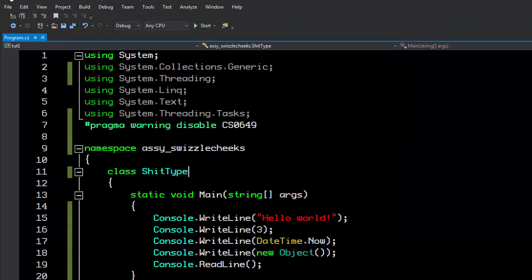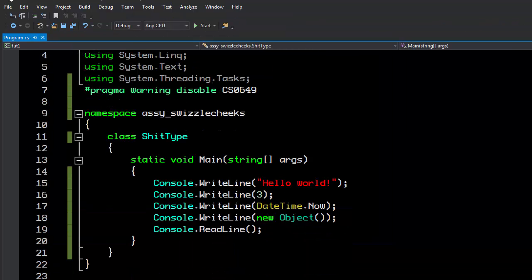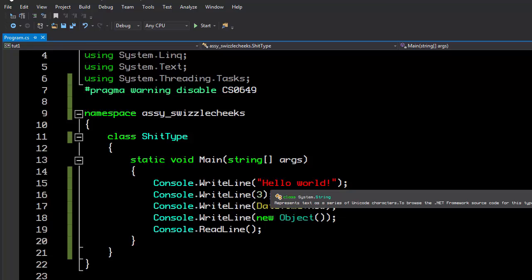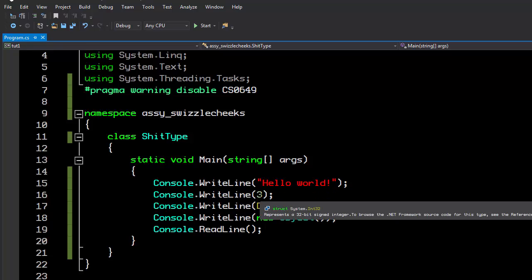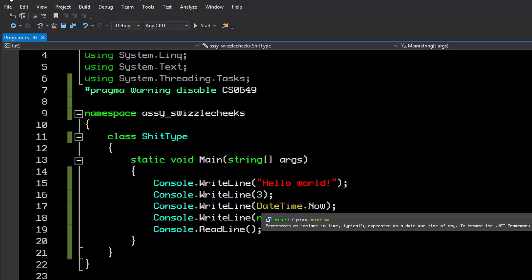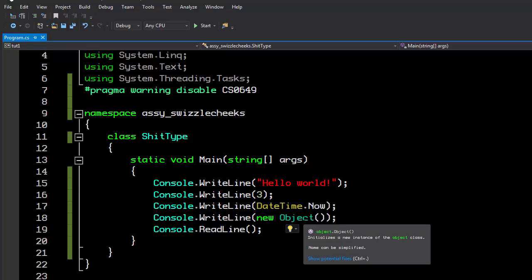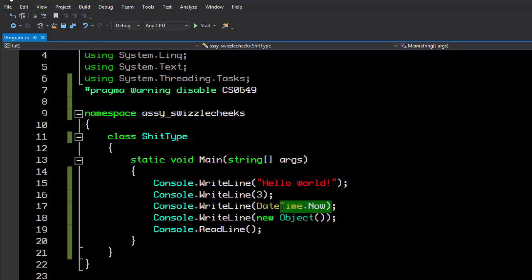Everything in .NET has a type. That is part of object-oriented programming. All of these objects have types. If I hover over them, you can see this is a system.string. This is a system.int32. There are 32 bits in this integer. This is a date time. This is just an object, which has no function because it has yet to be given a function through inheritance, which you'll learn in a second.